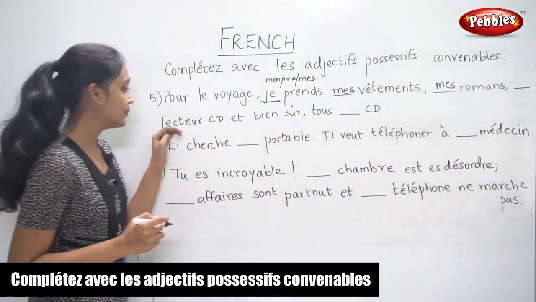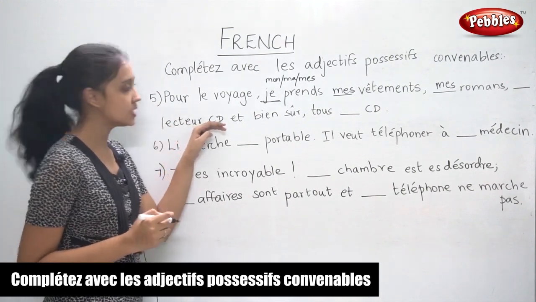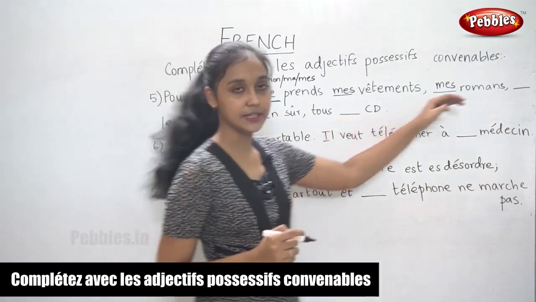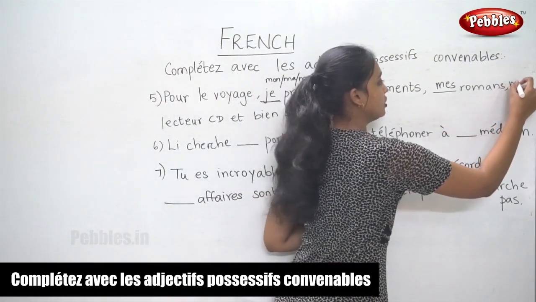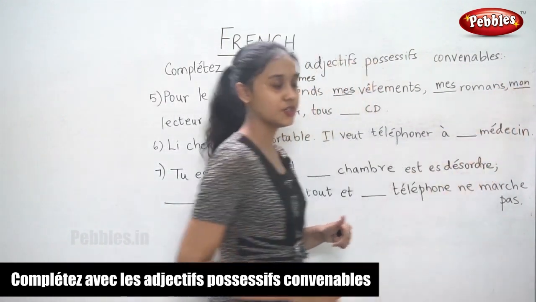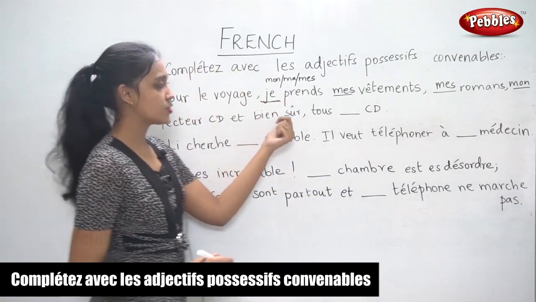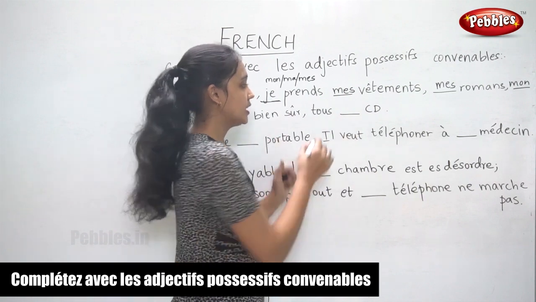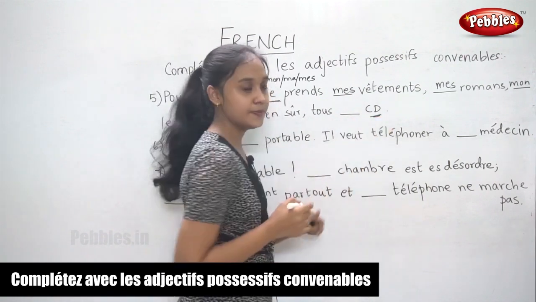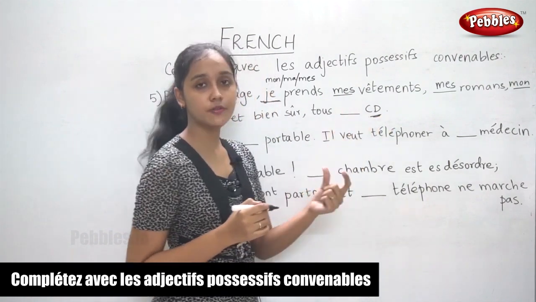Now the next one, lecture CD. So now this is in the masculine form. So, mon lecture CD et bien sûr tout dash CD. Now here, this noun is in the plural form.